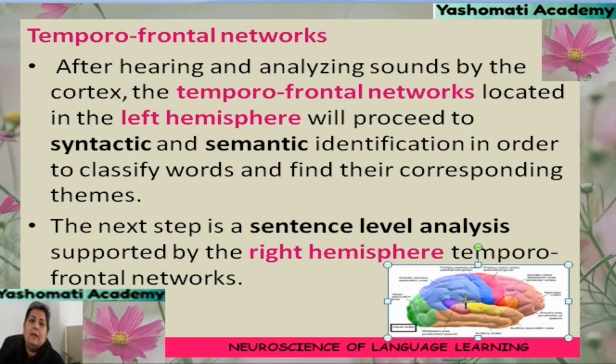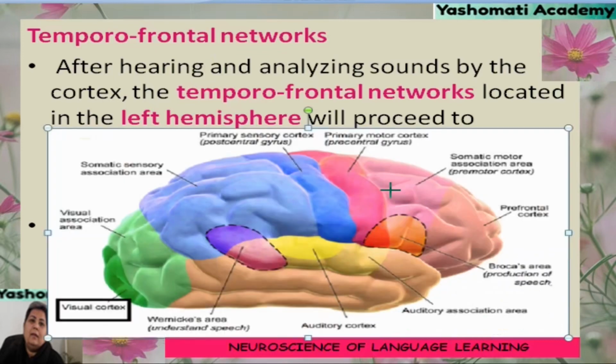For example, in temporofrontal network, the network is formed between the temporal lobe and frontal lobe. So, if we look at this picture, we can see that this part of the brain is the frontal lobe, and in the frontal lobe, primary motor cortex and somatic motor cortex areas are present. So, that means these areas are mainly related to the motor activities. Just below the frontal lobe, on the right and left side of the brain, the temporal lobes are present.